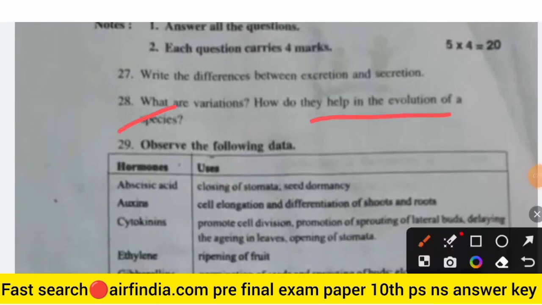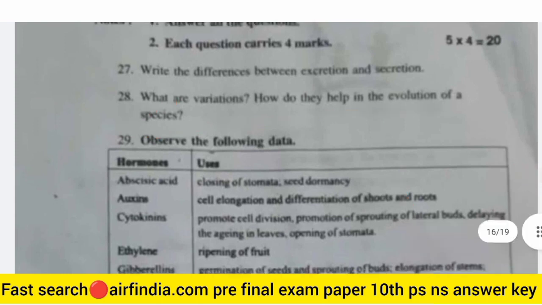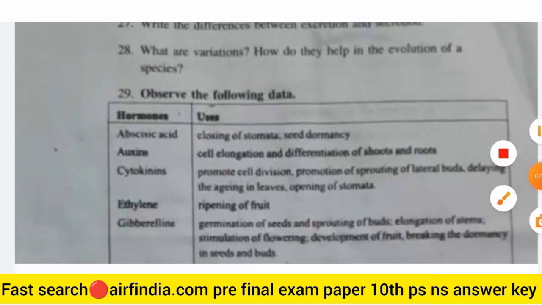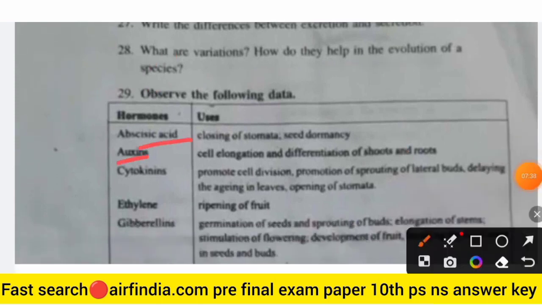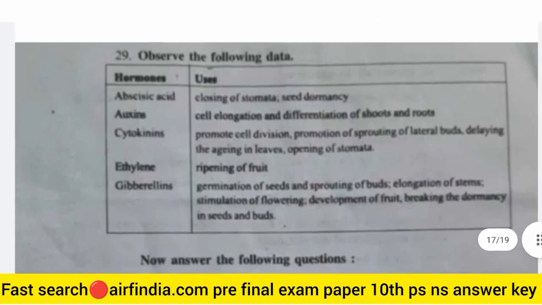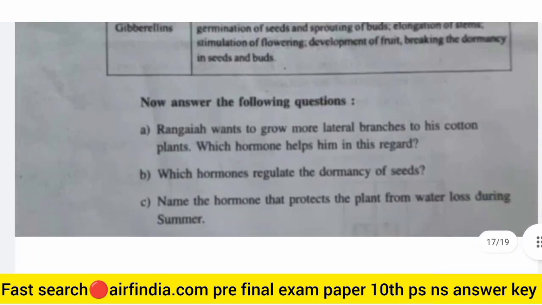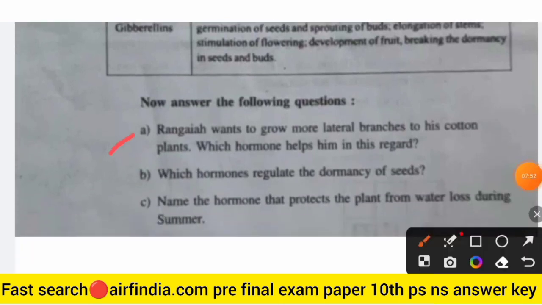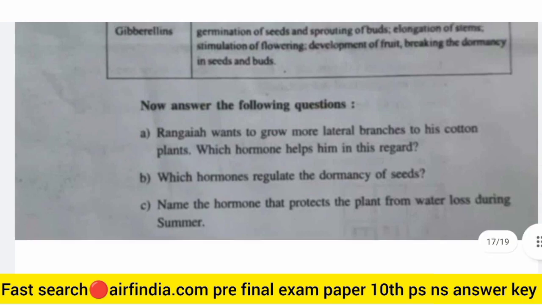Observe the following data. Okay, so indole acetic acid, auxin, cytokinin, ethylene and gibberellins. Okay, and these are your hormones and uses. Observe the following table, and now answer the questions. So first, Ranga wants to grow more lateral branches on his cotton plants. Which hormone helps in this regard? Which hormones regulate the dormancy of seeds? Name the hormone that protects the plant from water loss during summer.